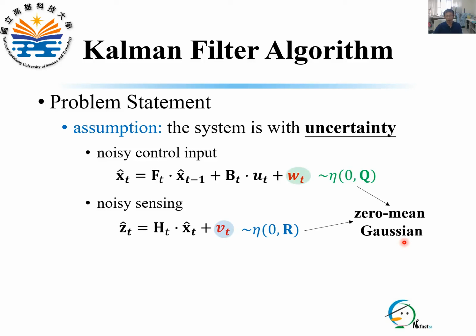In Kalman filter, these two noises are both modeled as zero mean Gaussians with covariance matrix Q and R respectively. Q and R are the tuning parameters in Kalman filter algorithm.